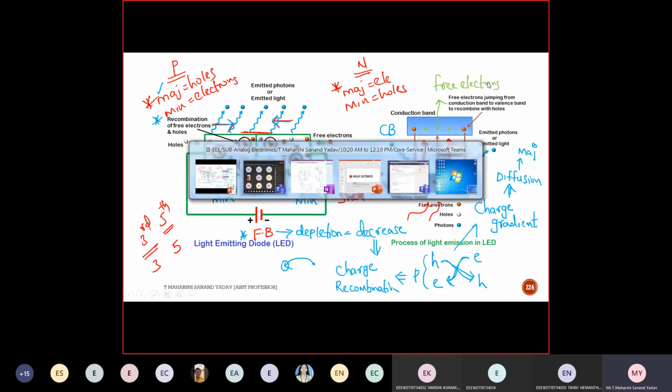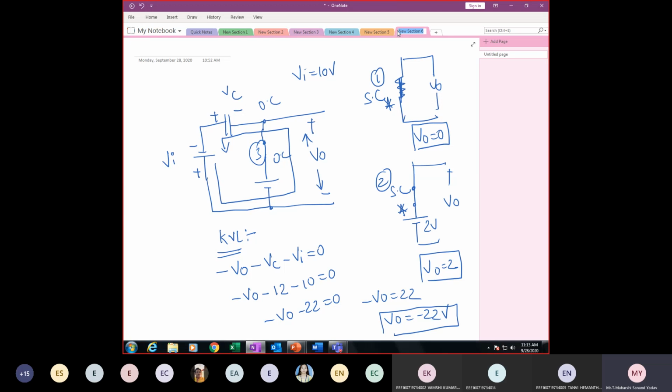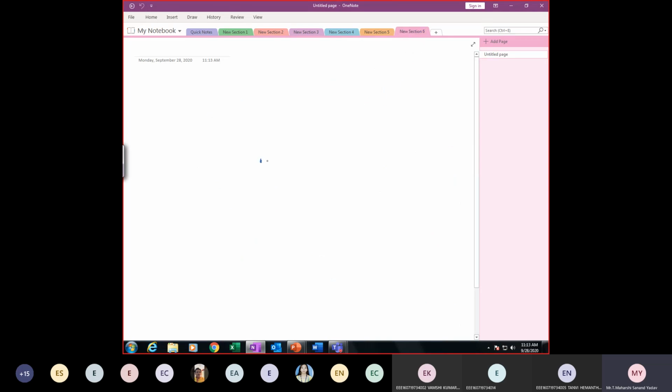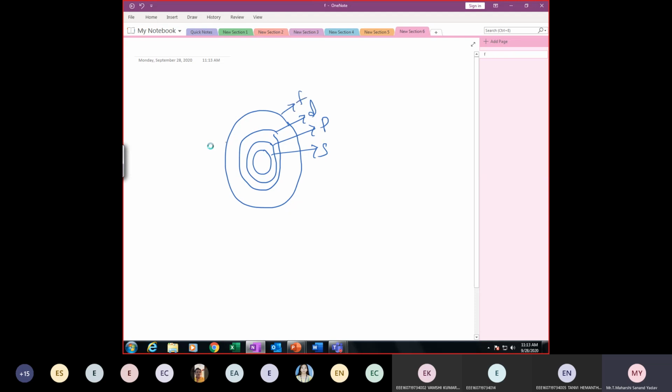I hope you are perfect with the concept of valence band and conduction band. Suppose I consider this structure: first shell, second, third, and fourth. For germanium, the shells are S, P, D, and F. So the outermost shell is F. This is nothing but the valence shell. Because of external temperature, the electrons present in this shell enter the free space, so they become free carriers. You can consider this empty space as the conduction band. Am I correct?